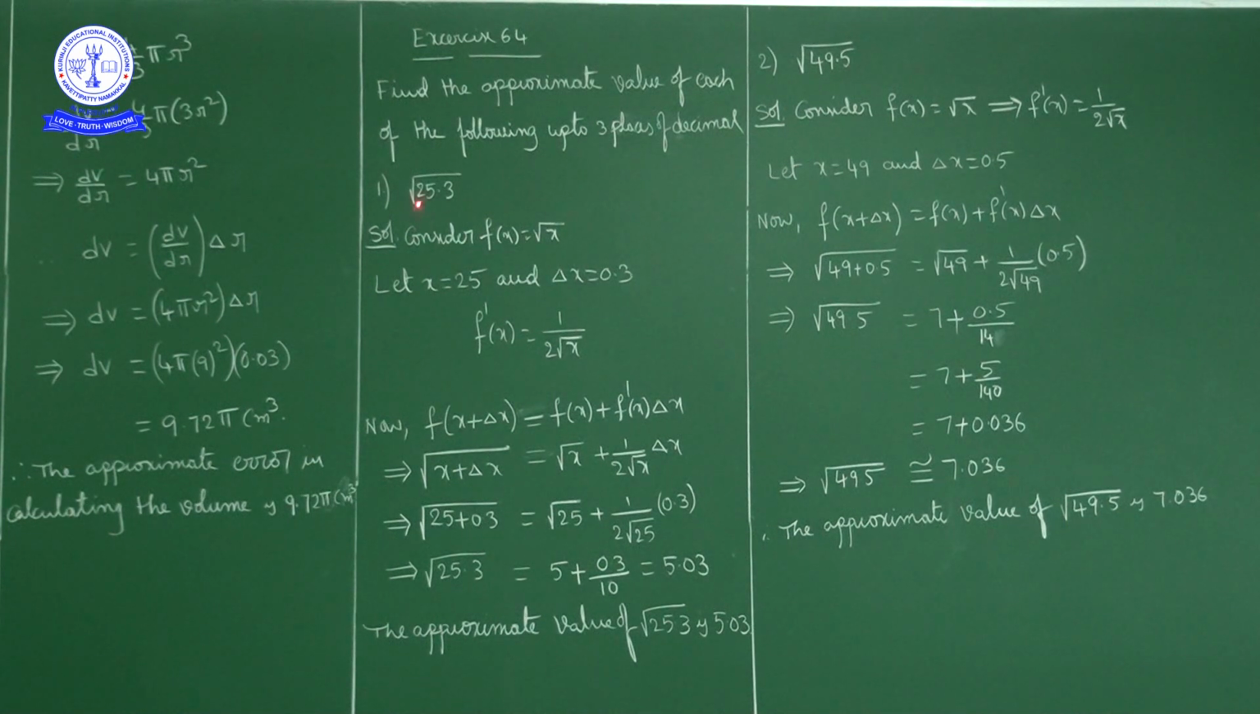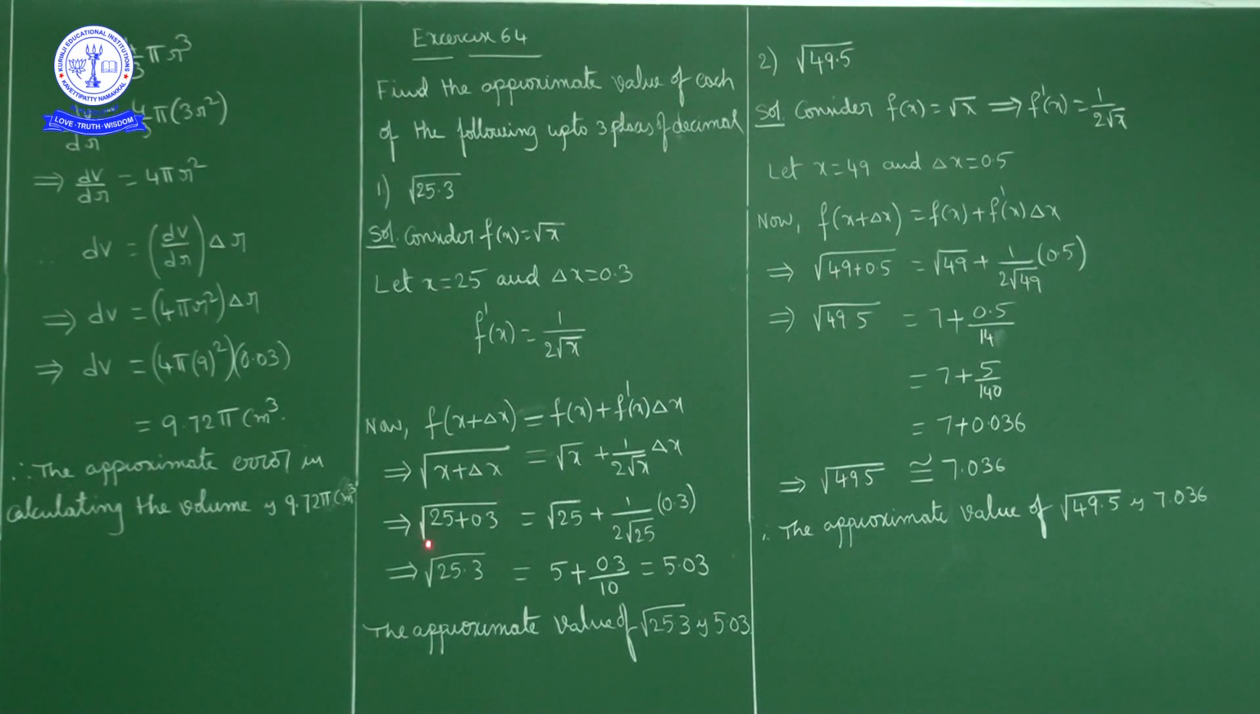Now what is the function here? Square root of x. So f of x plus delta x is square root of x plus delta x, which equals f of x, root x, plus f dash of x, 1 by 2 root x, into delta x. Now substitute in place of x 25, in place of delta x 0.3. So square root of 25 plus 0.3 is equal to square root of 25 plus 1 by 2 into square root of 25 into 0.3.